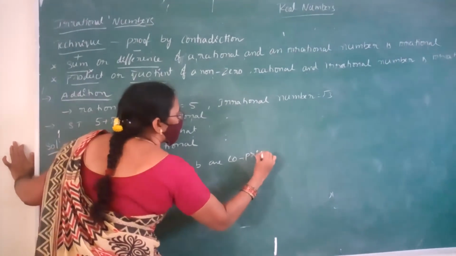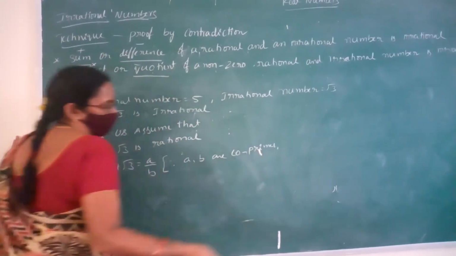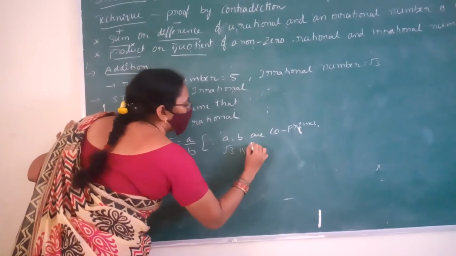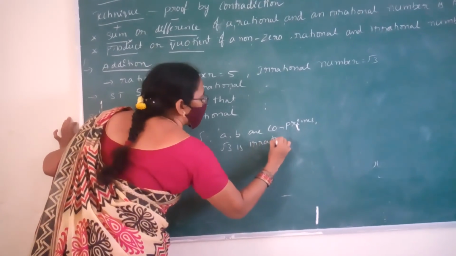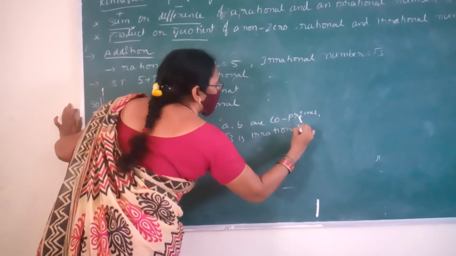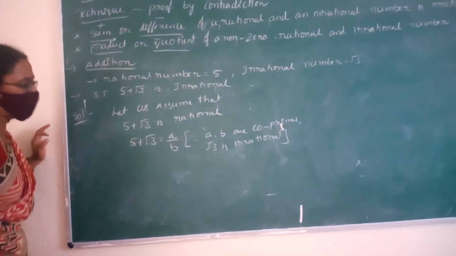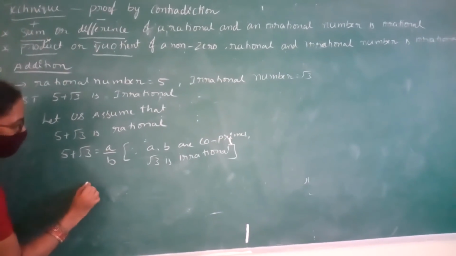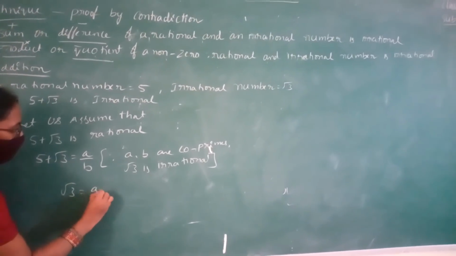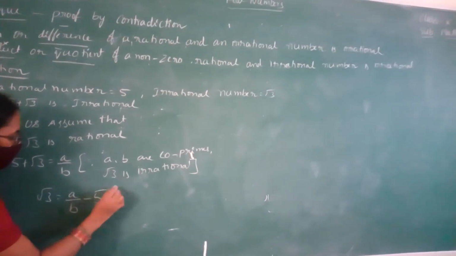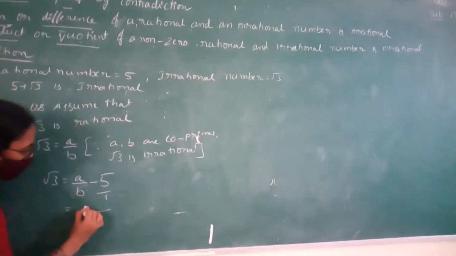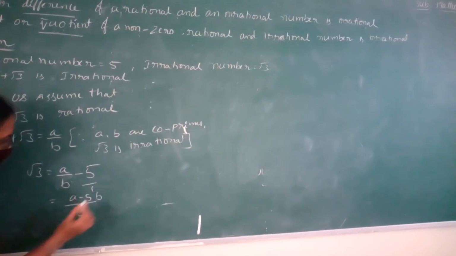Co-primes means... root 3 equals a by b minus 5, that is, taking LCM b, a minus 5b over b.